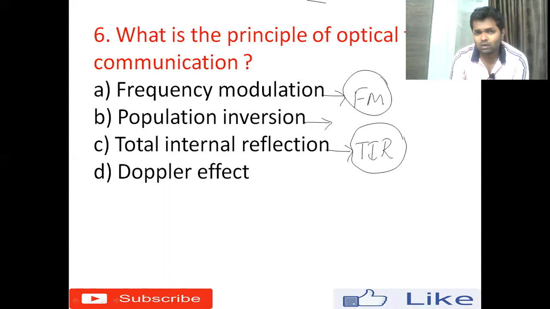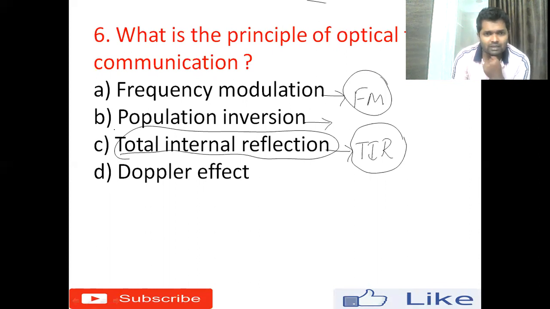What is total internal reflection? You can get it there with a clear explanation with the diagrams. But the right option for this question is total internal reflection. Optical fibers are basically important for today's communication system. Today's communication system depends totally on optical fibers.